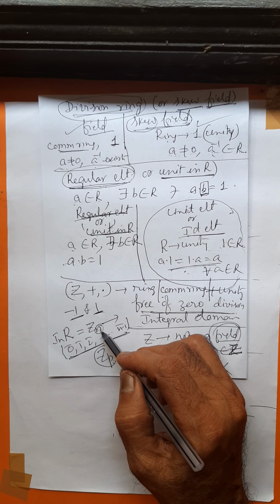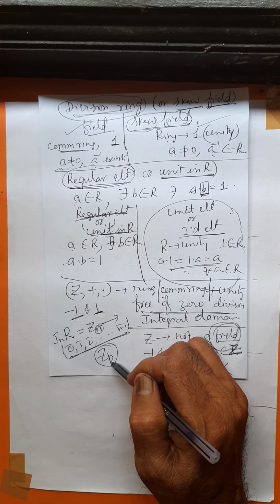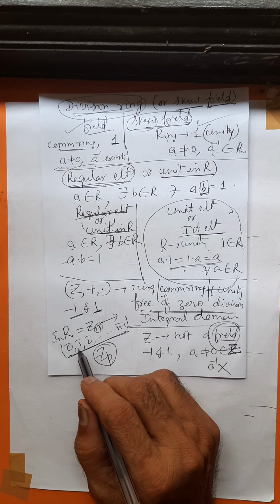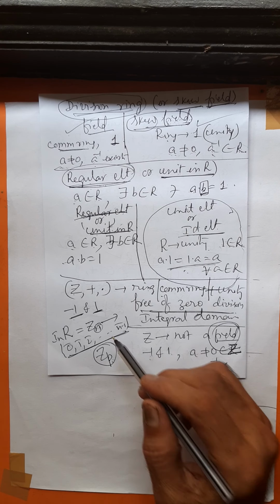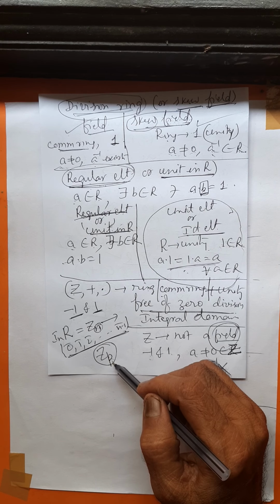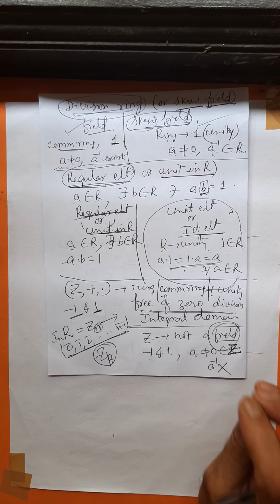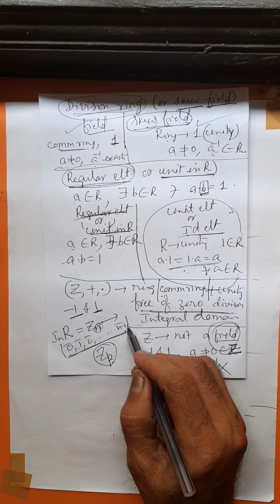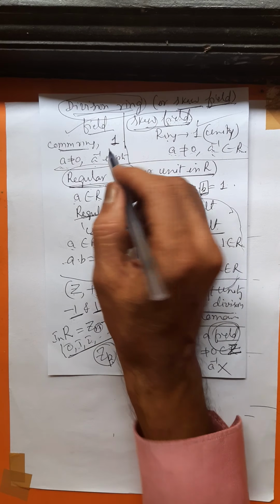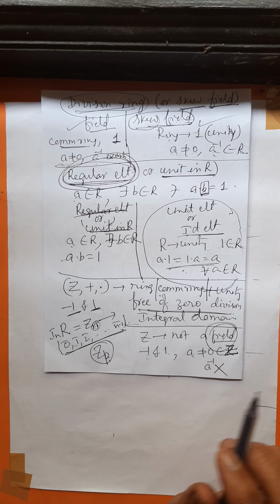So when n is equal to p, a prime number, every non-zero element is going to be a regular element. Every non-zero element is going to have a multiplicative inverse, and they are going to be regular elements provided n is a prime number.